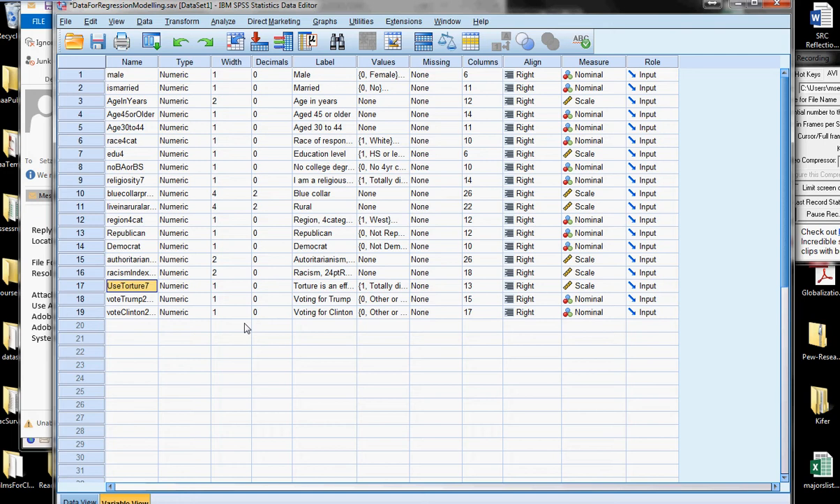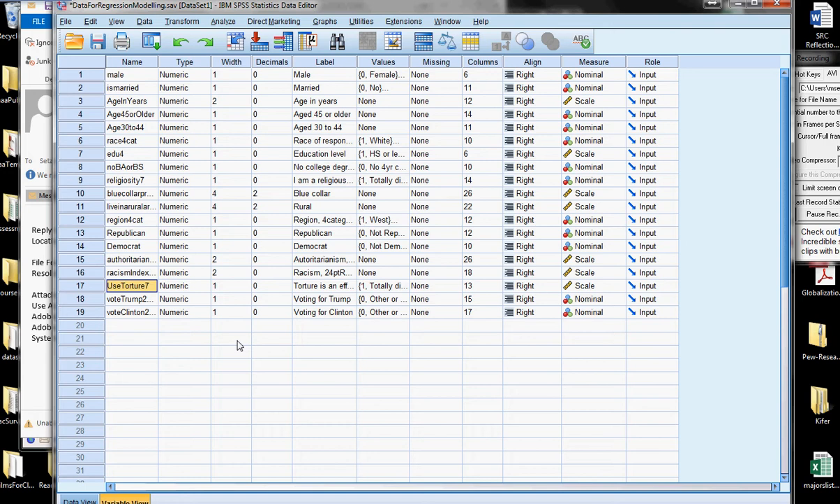To put that another way, we might want to know, as in the example that I'm going to use, what your level of support for torture would be as a function of, say, being a 45-year-old female if you had the lowest levels of racism versus the highest levels of racism. And those are, in fact, the very variables that we're going to use. This variable right here, use torture 7, which is the one that is highlighted, is a 7-point variable that is discussed in some of the other videos that I've been using.